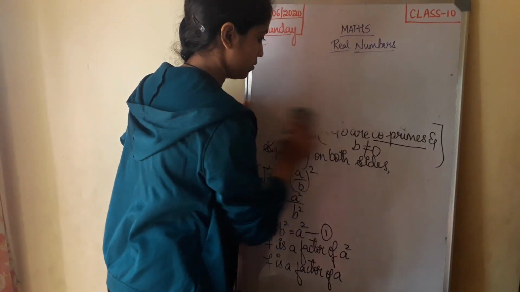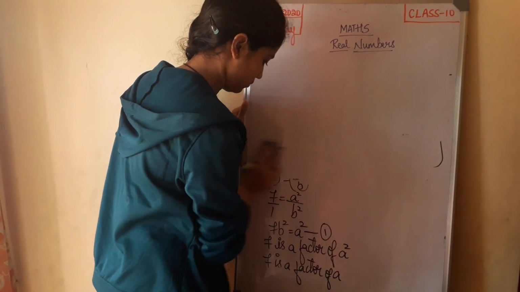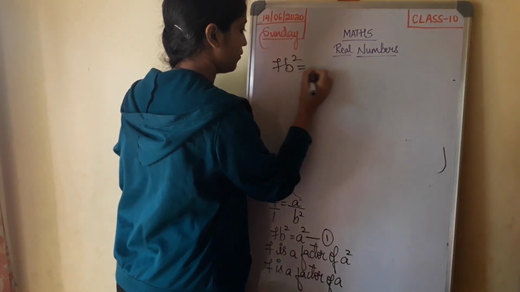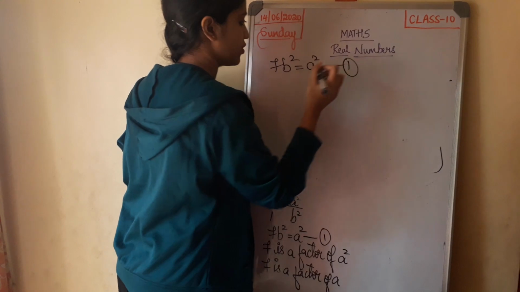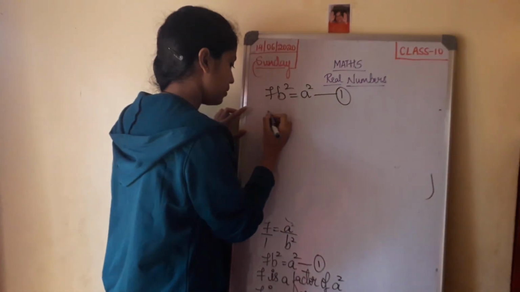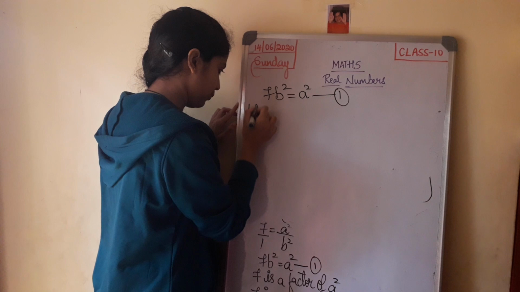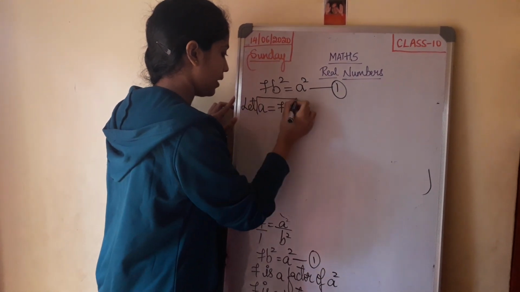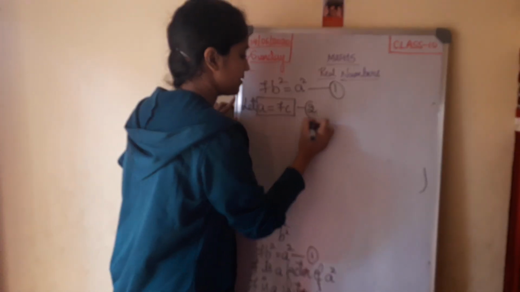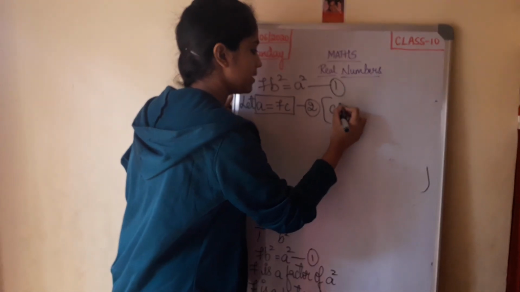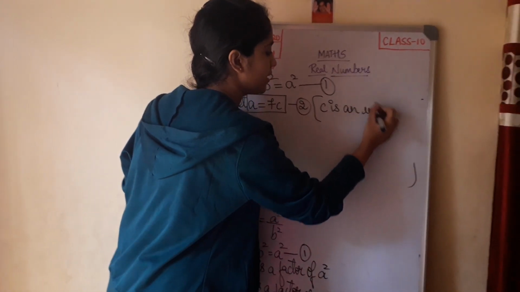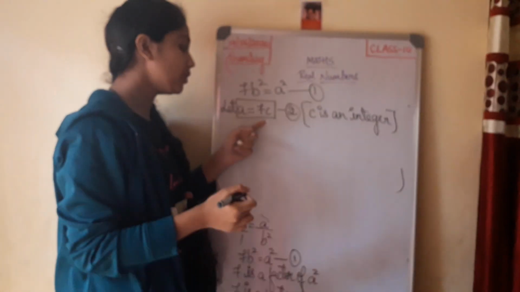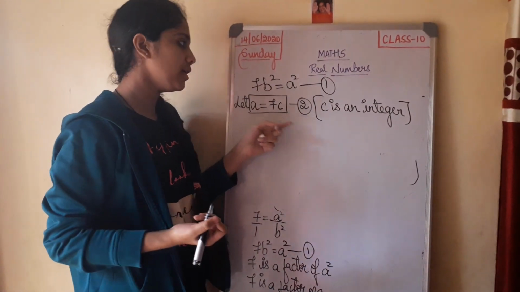So you have 7b square equal to a square as your first equation. Now let a be 7c. This is my second equation, where c is an integer. Now substitute the value of a from the second equation in the first equation.